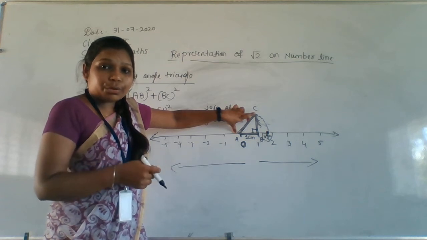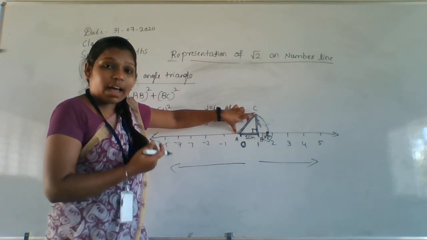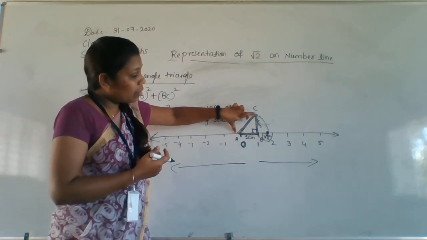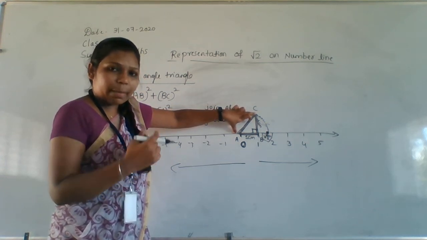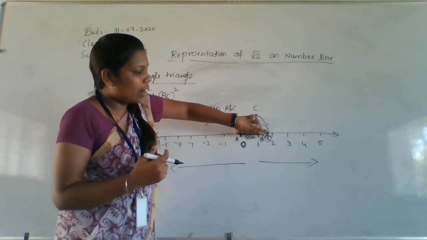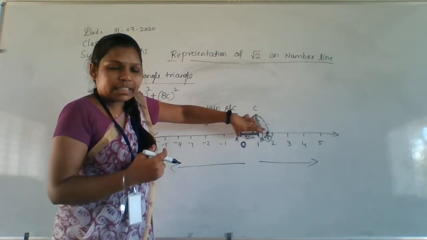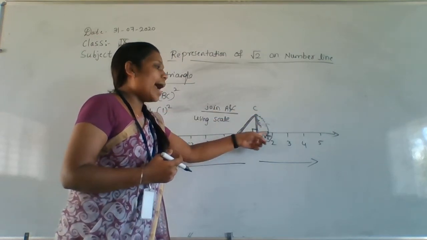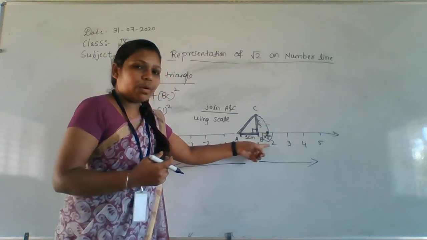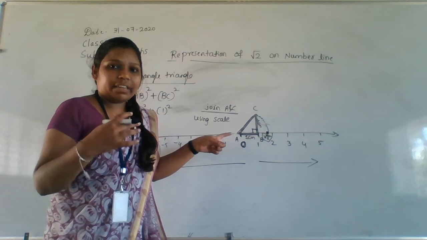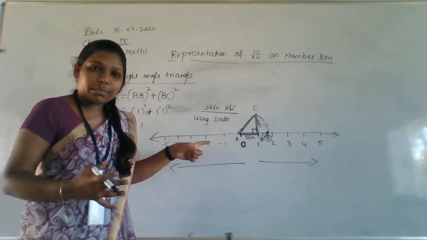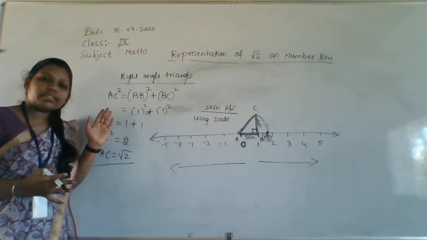So from the compass we have to take this distance only, because the value of root 2 lies in that. We take the measure from the compass and draw an arc here. Then it will touch the number line. That point is called root 2 on the number line. I hope everyone is understanding what I am saying. So this is the Pythagoras theorem.